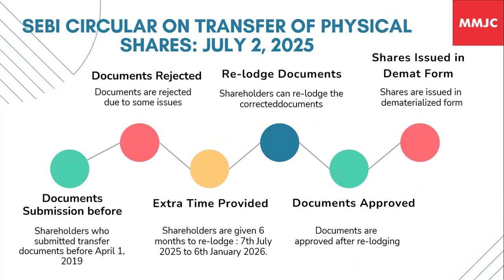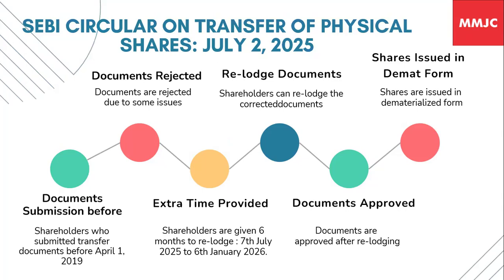With effect from 1st April 19, when SEBI prohibited physical share transfers, it so happened that there were some entities, some individuals who had submitted physical share transfer forms to the listed companies, but due to this ban, the transfers could not be executed and they were returned back to the entities and shareholders. Now, post that, various representations were made to SEBI to allow that physical transfer of shares. So SEBI had opened for a brief period a window in 2021, allowing those physical transfers of shares.